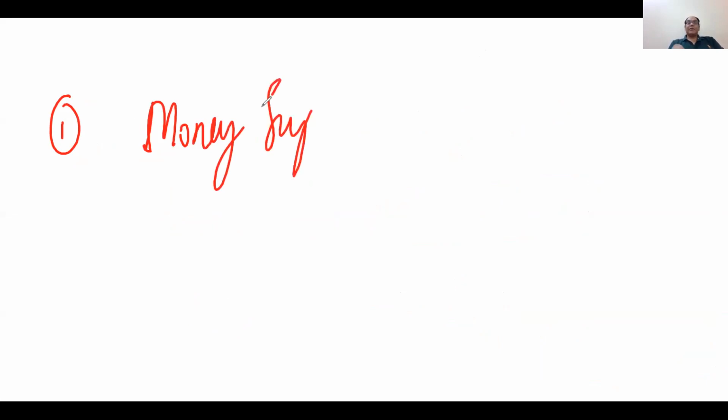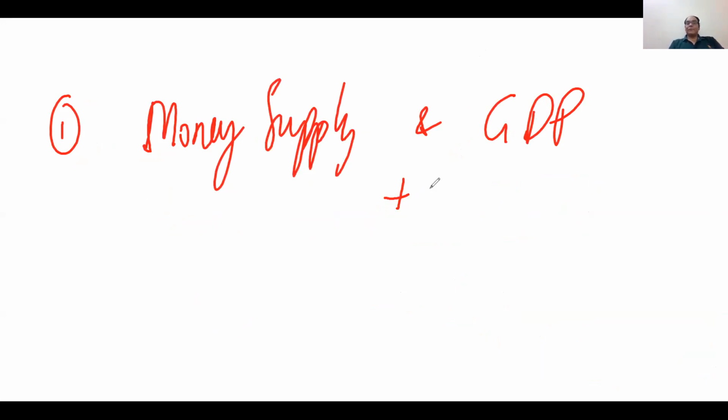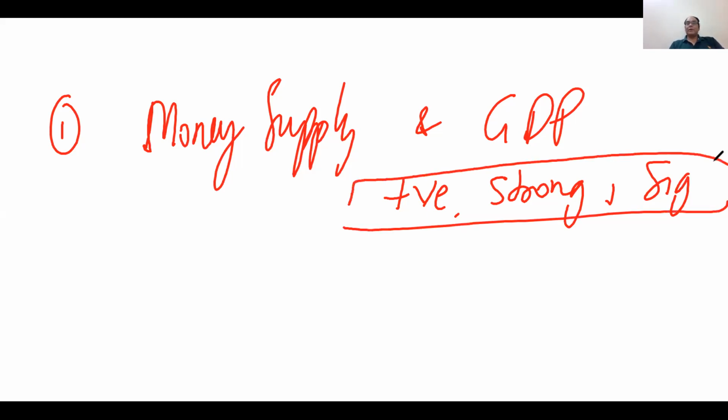I'm giving you one example. Suppose we have the variables money supply and GDP. The correlation is found to be positive, strong, and significant. So can I say one variable causes the other variable? Now we have to find out which variable is causing the other.